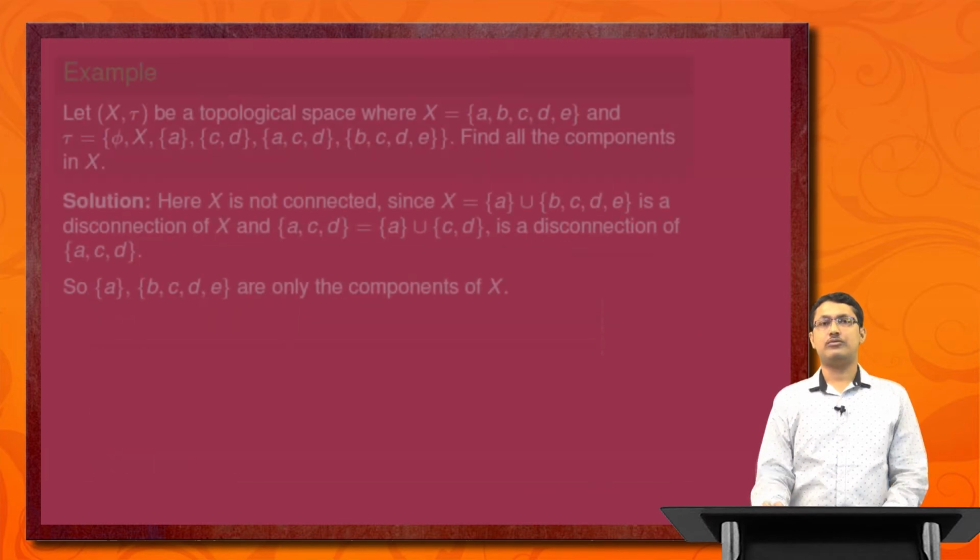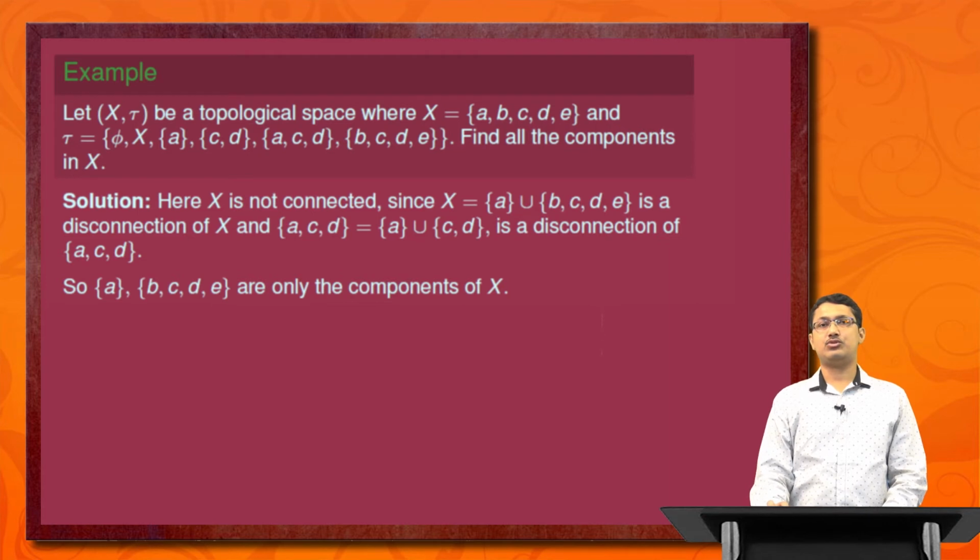For example, let (X, tau) be a topological space and X equal to {a, b, c, d, e}, that means it contains 5 elements, and tau is equal to phi, X, singleton {a}, doubleton {c, d}, {a, c, d}, and finally {b, c, d, e}. Find all components in X. Solution: here X is not connected since X can be expressed as a disjoint union of two non-empty open sets. One is singleton {a} and another is the set {b, c, d, e}, which is a disconnection of X.